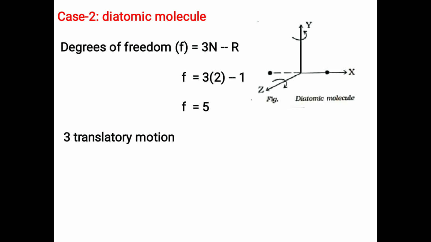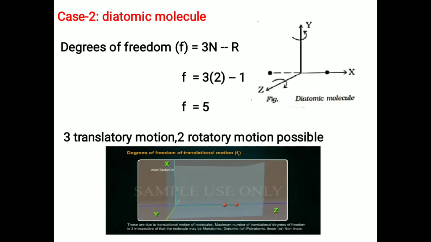In this 5, there are 3 translatory motions and 2 rotatory motions possible. You can see 3 translatory motions along x direction, along y direction, along z direction, and there are 2 rotatory motions along z direction and along y direction.